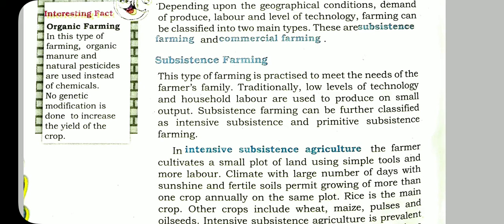The farmer cultivates a small plot of land using simple tools and more labor. That means all the family members are involved in the farming. Climate with a large number of days with sunshine and fertile soils permit growing of more than one crop annually on the same plot.